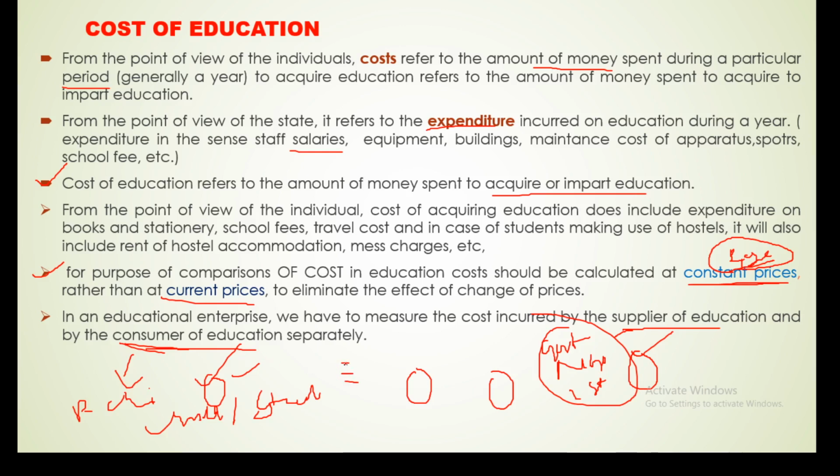These are the expenditures. So for the cost of education, we have to measure the cost incurred by the supplier of education. Supplier means the government who are supplying, and the consumer who are consuming. Both are spending money for the purpose of imparting education to the students.